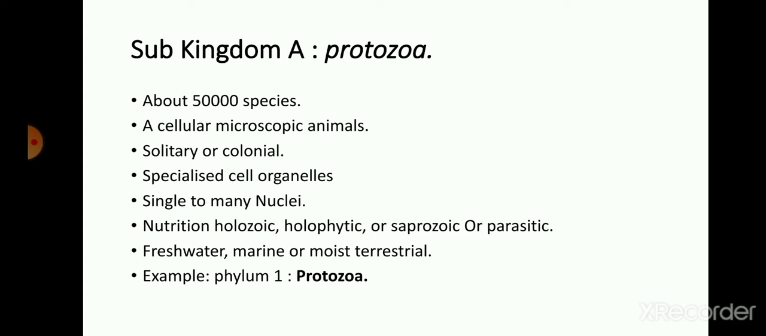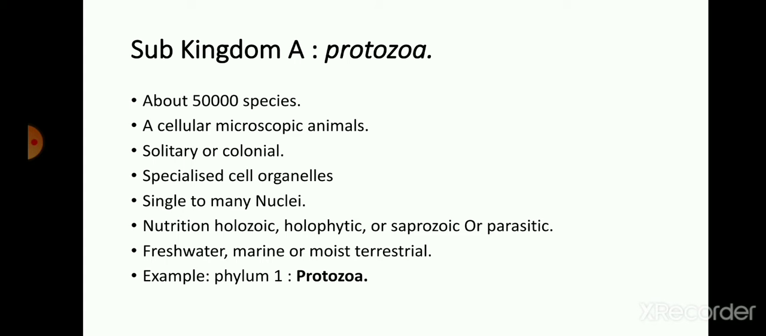So this is the basic character of Protozoa. That is, the nuclei of Protozoa exhibit a great variety of size, shape, and structure compared to the nucleus of Metazoa. So they contain single or many nuclei. Talking about their nutrition, they may be holozoic, holophytic, saprozoic, or parasitic. That is, their mode of nutrition is heterotrophic. They depend on other organisms for their food, and they are unable to form their own food.